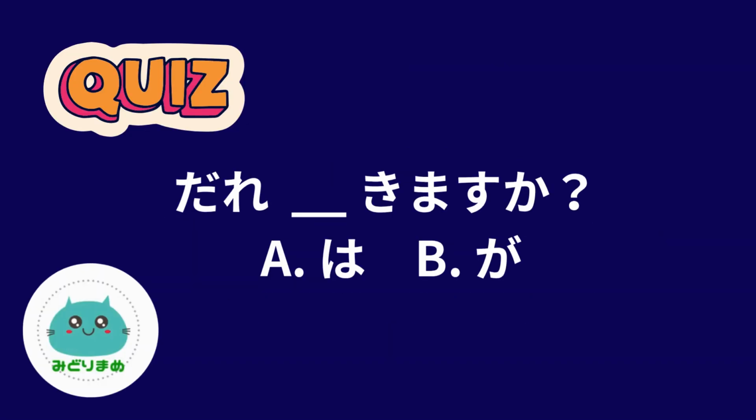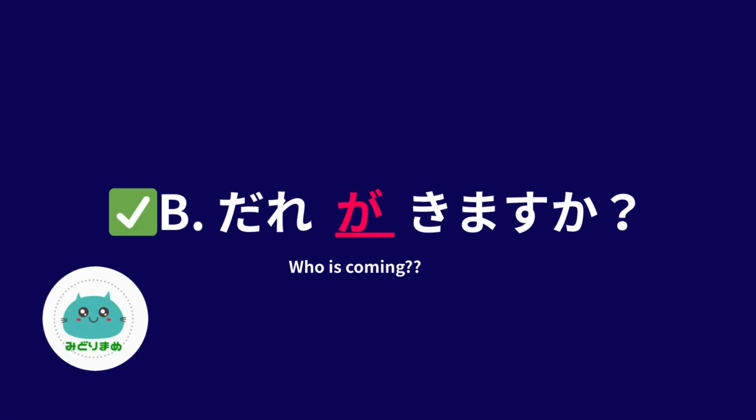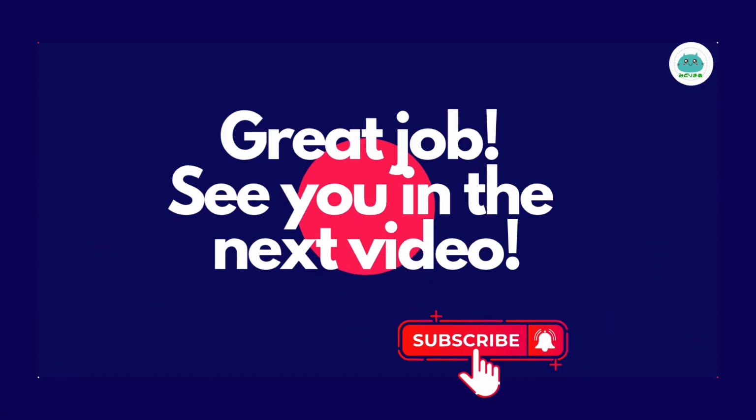Okay, let's try this question. 誰来ますか? A, 誰は来ますか? B, 誰が来ますか? Which particle fits best? The correct answer is B. 誰が来ますか?